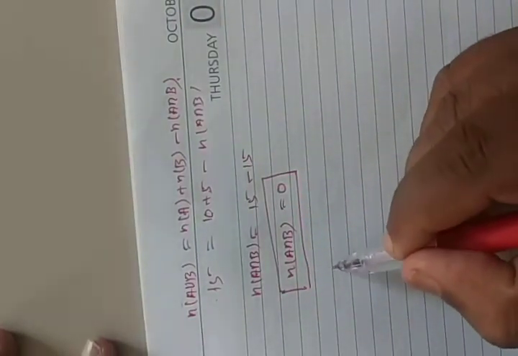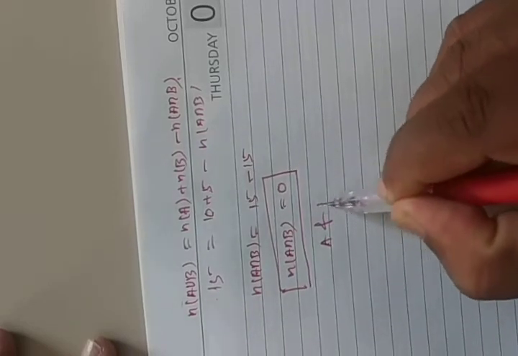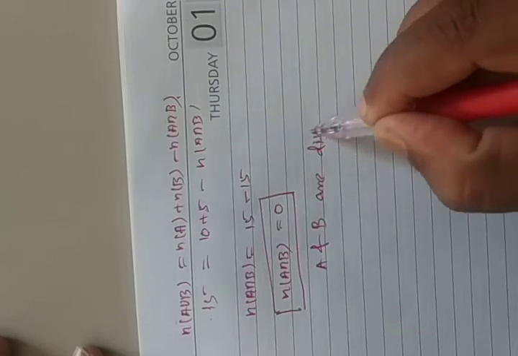So this is the answer. There is nothing in A intersection B. Then we will say A and B are what sets? Disjoint sets we can say. So there is no connection. The sets will be like this, separate, there is no connection at all. That is nothing but what we call a disjoint set. Okay, next we will do the seventh one.